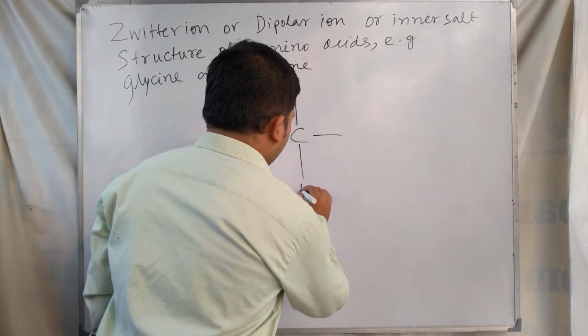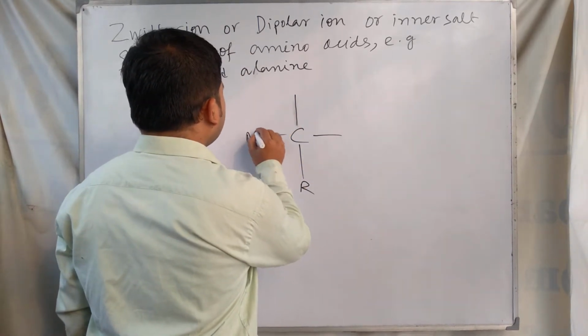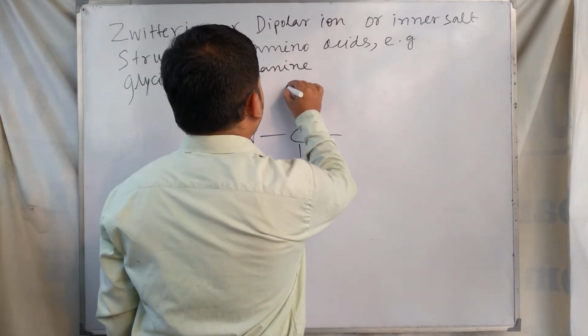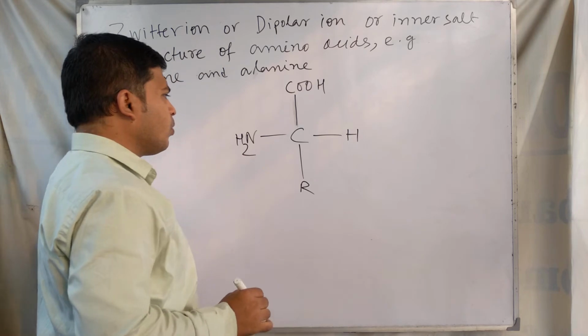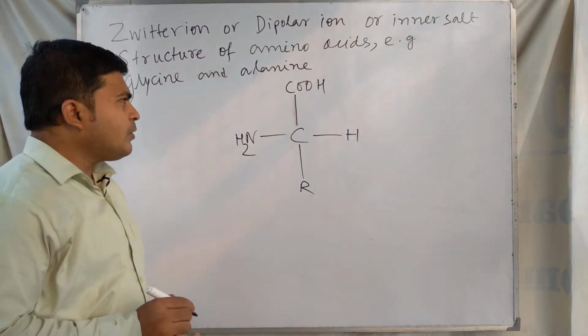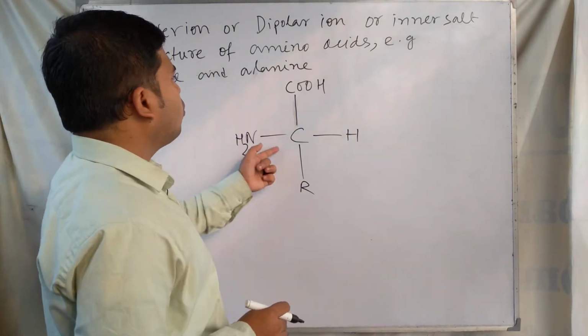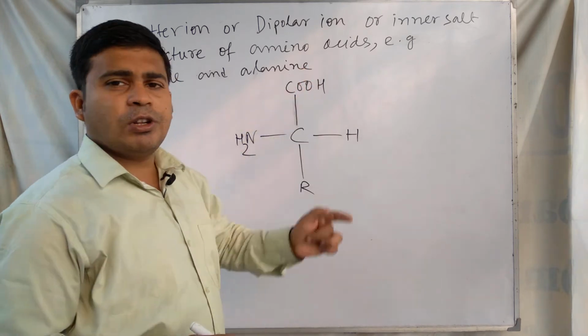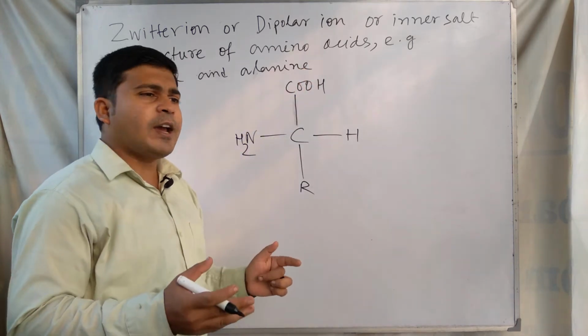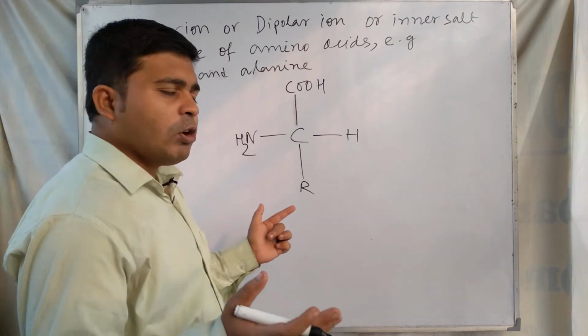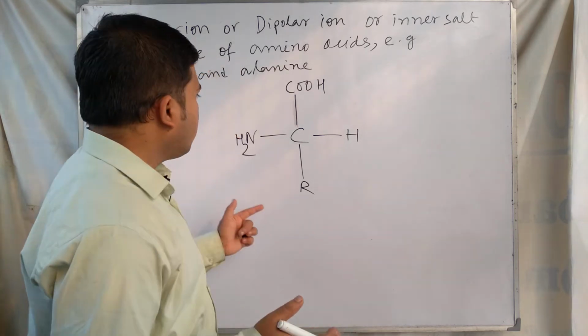In amino acid molecules, the NH2 group is in this position, COOH here, and hydrogen in this place. You can see the amine group and the carboxylic acid group are both present, and from the structure amino acid molecules are amphoteric in nature.